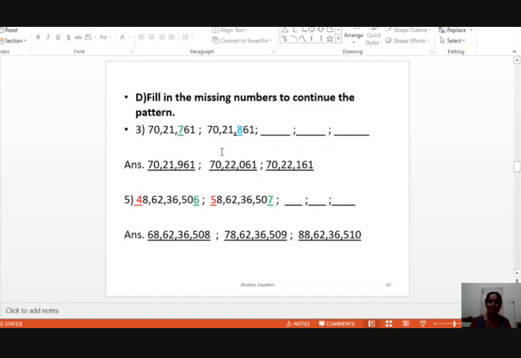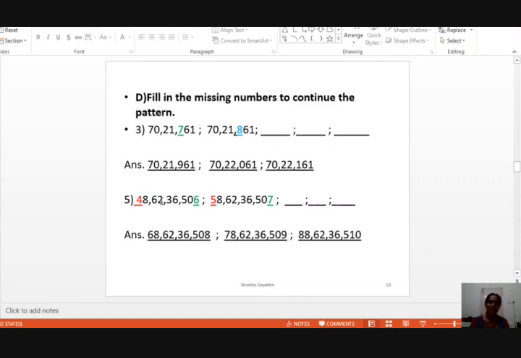For the next number, how should you get it? You should add 1 to the hundreds place of the previous number. Here there is 9 at the hundreds place, so you have to add 1. 9 plus 1 is 10. You will get 10, 1 carry over. It goes to the next digit; you have to add it to the next digit. 70 lakhs 22,061 it is. Next number, how will you get it? Add 1 to the hundreds place. Once again 70 lakhs 22,161 it is.